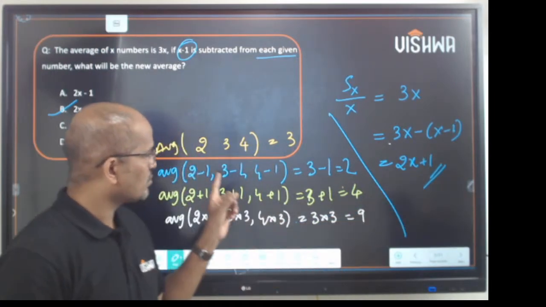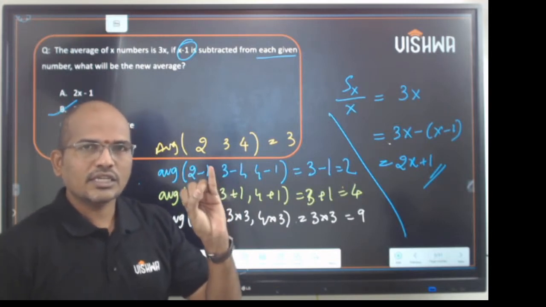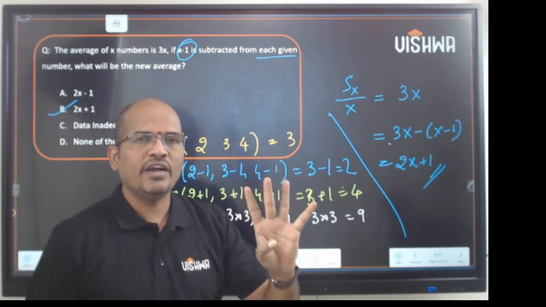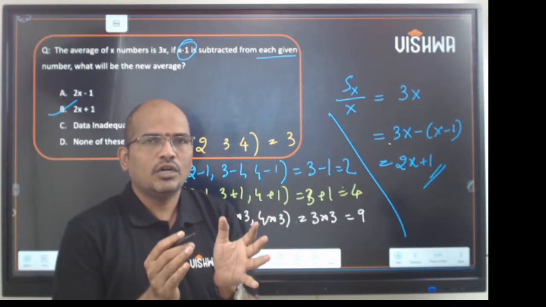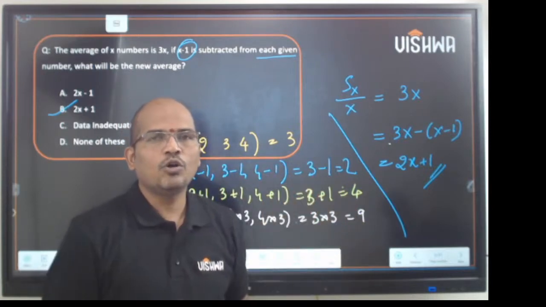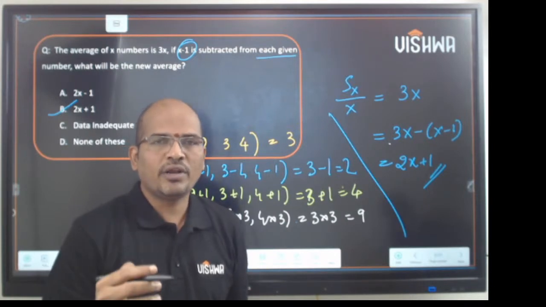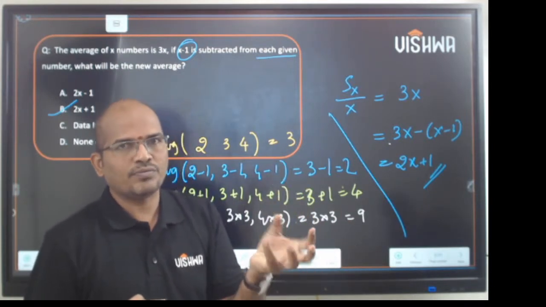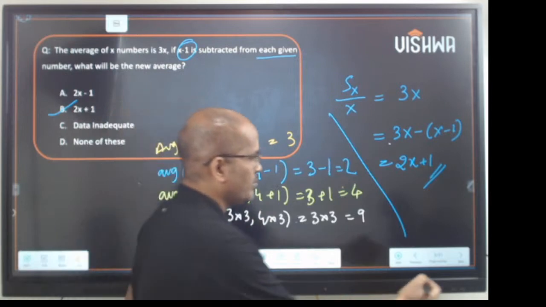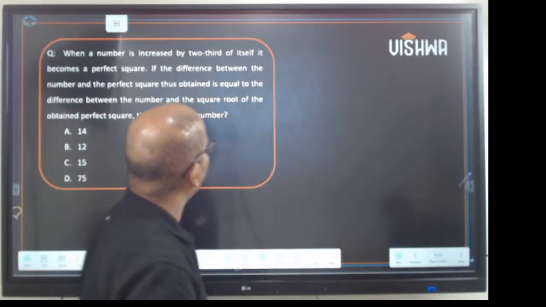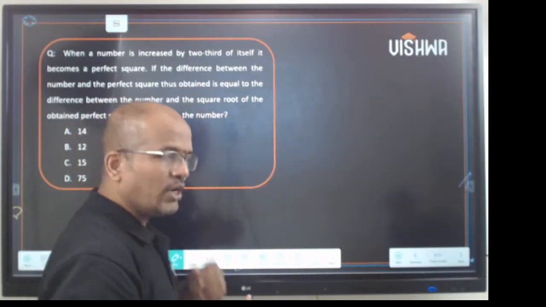So the concept is: adding, subtracting, multiplying or dividing a constant to every term in a group will result in the same operation on the initial average also. Please keep that in mind. Okay, now going ahead. This is one good question.